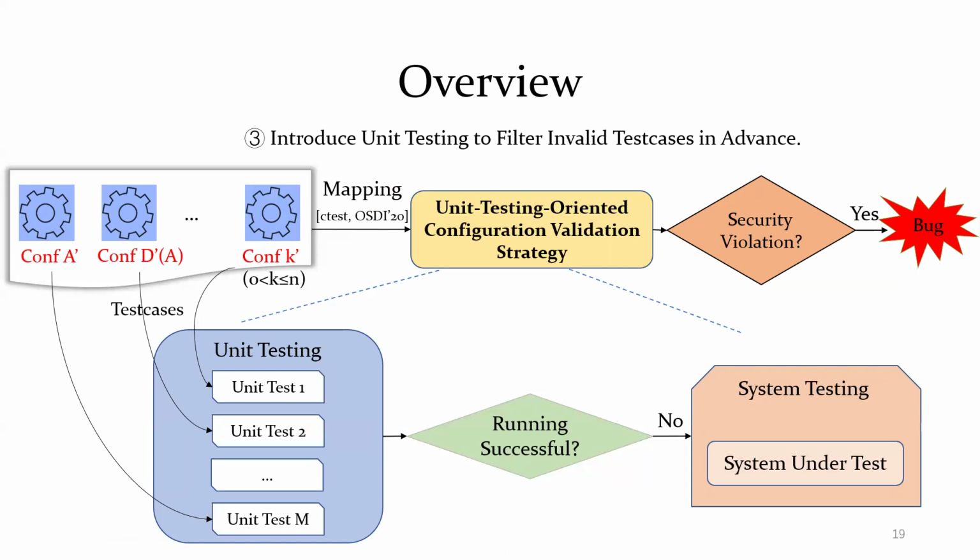Based on the above ideas, we have designed a unit testing-oriented configuration validation strategy. ECFuzz automatically obtains the corresponding unit tests through the mapping relationship between configurations and the unit tests. Among them, the mapping relationship we used comes from ctest. ECFuzz executes the corresponding unit tests and monitors their running results in real time. The test case that fails to pass the unit tests is put into the system testing. If the system testing still fails, a potential error has been found.